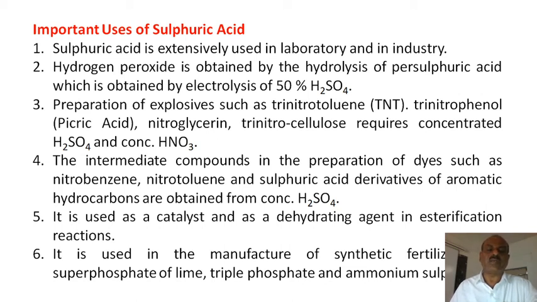These normalities are used as reagents, such as dilute sulfuric acid and concentrated sulfuric acid, for different purposes in our laboratory. So this acid is very important commercially.